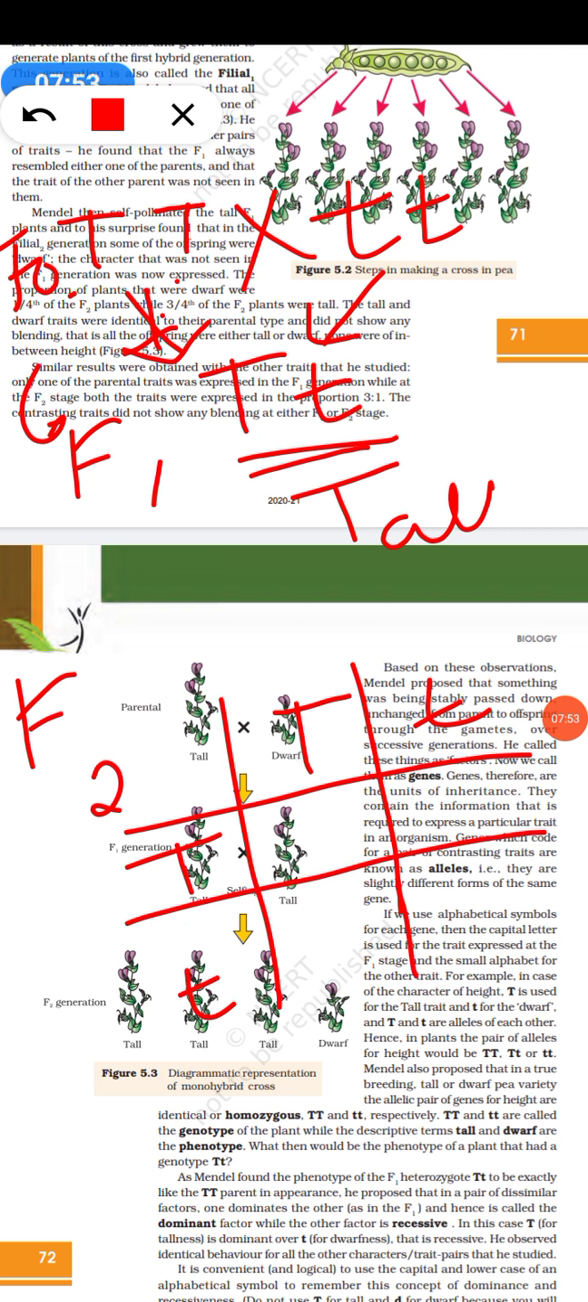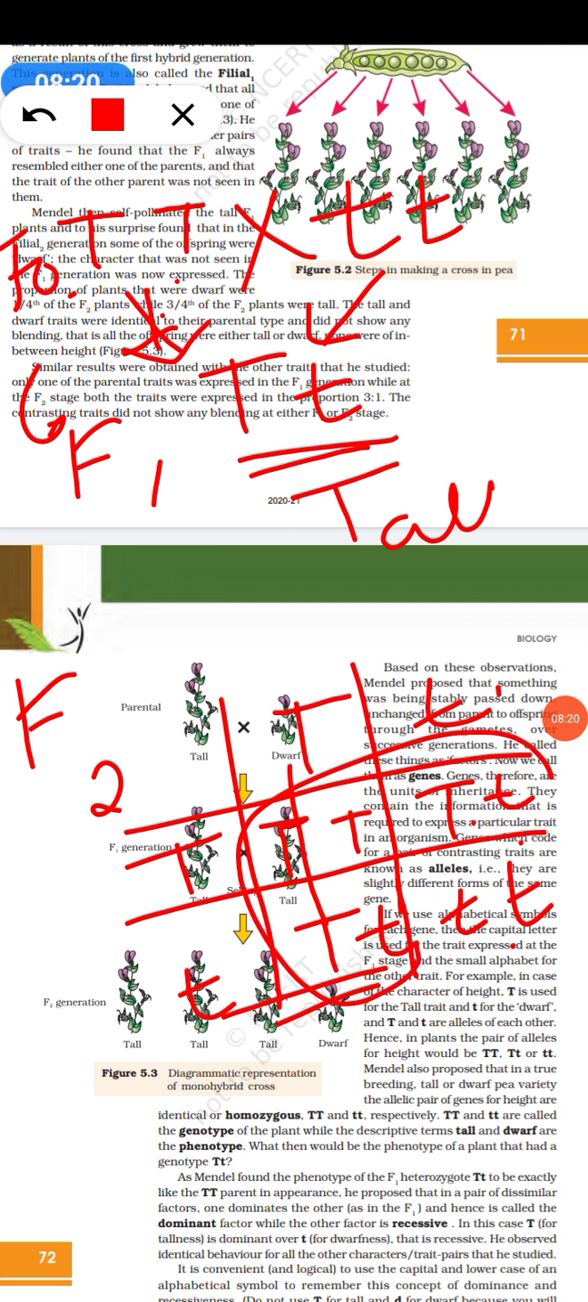So when he crossed them, one was male and one was female. So he got capital T capital T, capital T small t, capital T small t, and small t small t. You write the dominant first and then the recessive characteristic. So from here he saw that he got 3 tall trees and 1 dwarf tree.